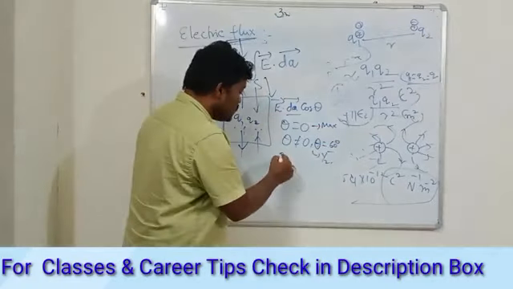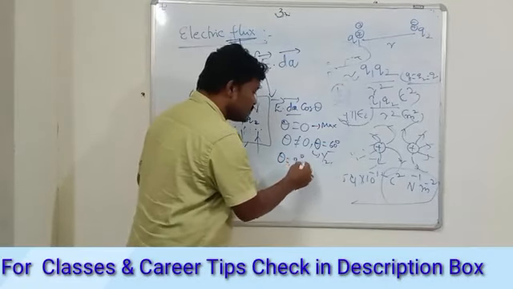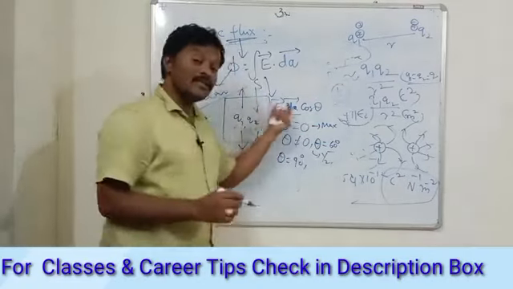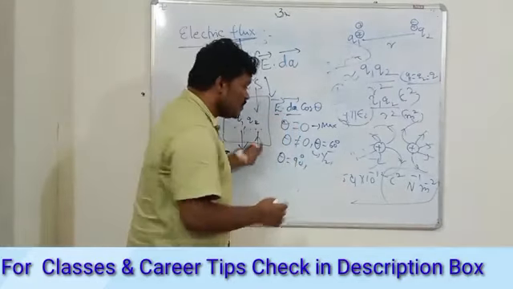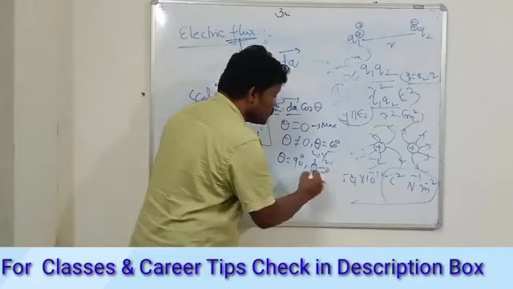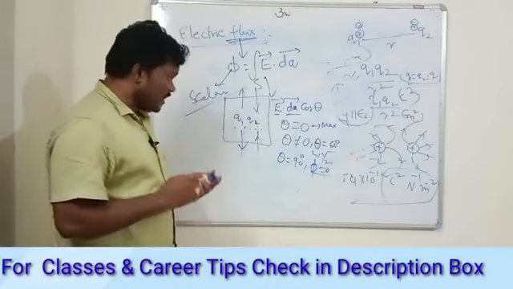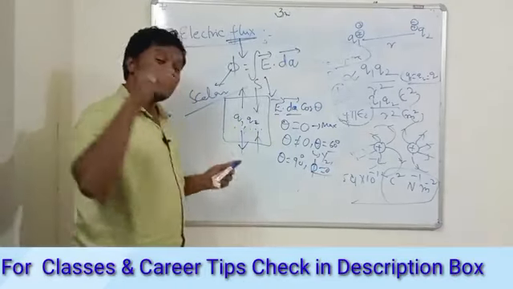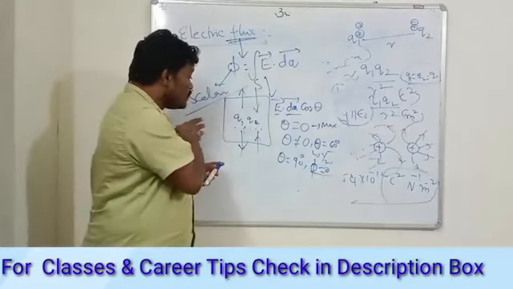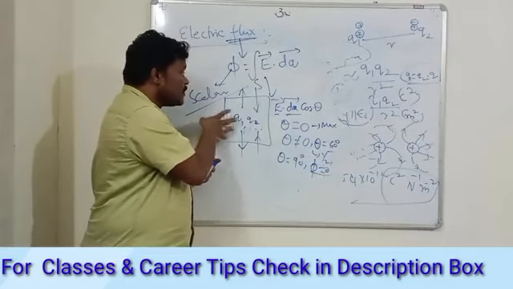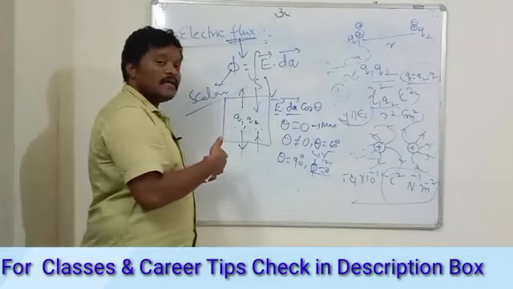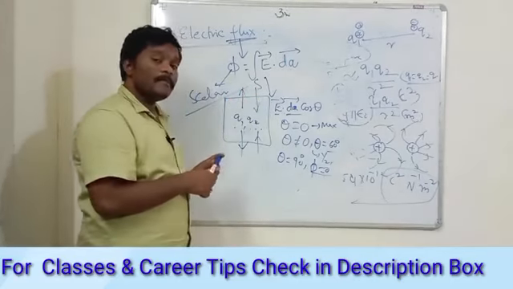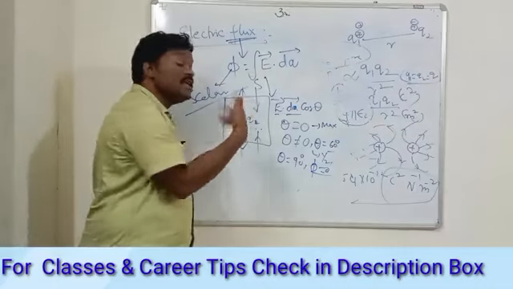Now suppose your theta is 90 degrees between the area vector and the electric field. What is happening? Your flux becomes how much? 0, right? That means the field lines are not coming out of or into this area. They are perpendicular to the area vector.